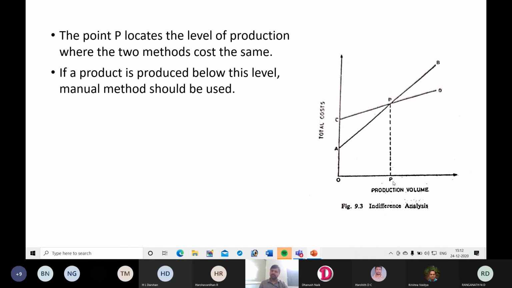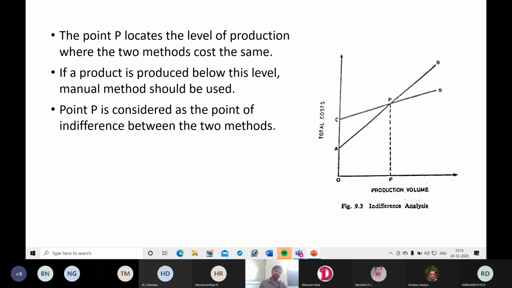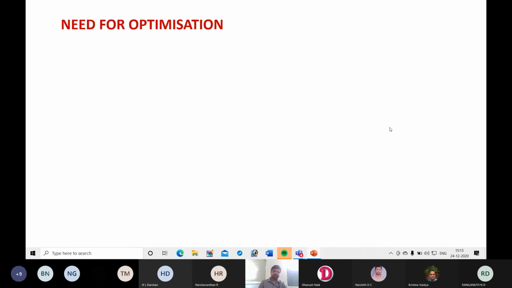Suppose the company is producing more than 50,000 units of a product, then it can prefer to have an automation system. If a product is produced below this level, that means below production volume P, the manual method should be used. Point P is considered as the point of indifference between the two methods, since total cost will be the same.